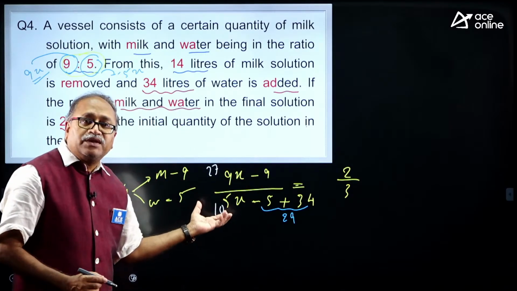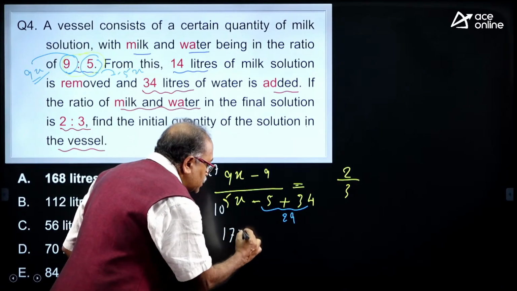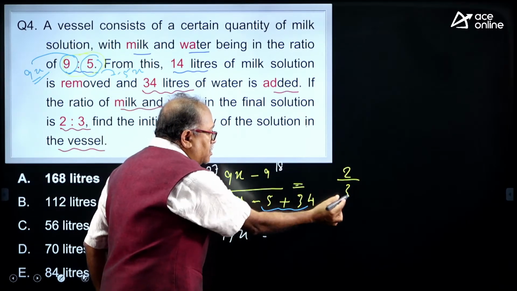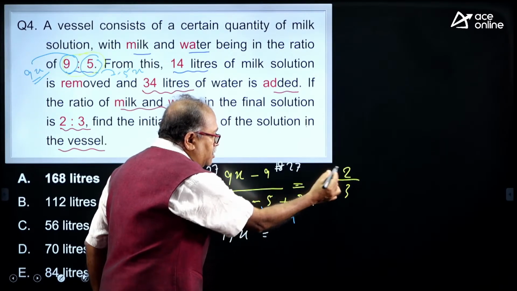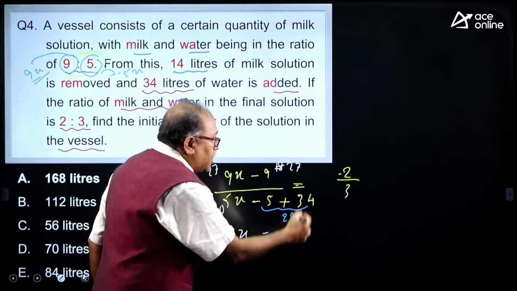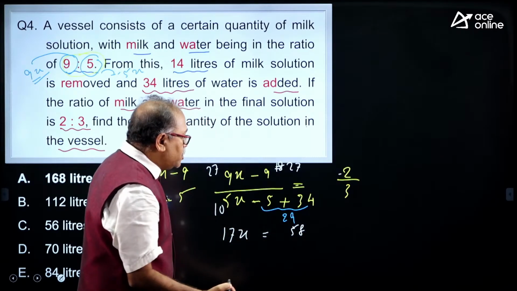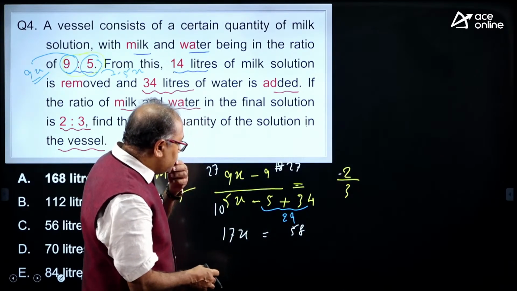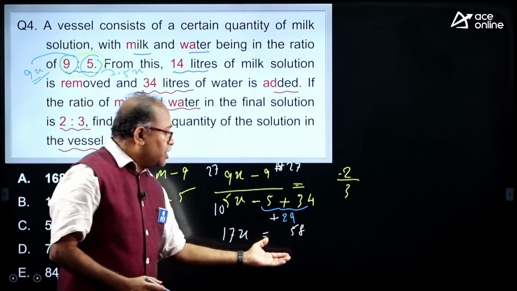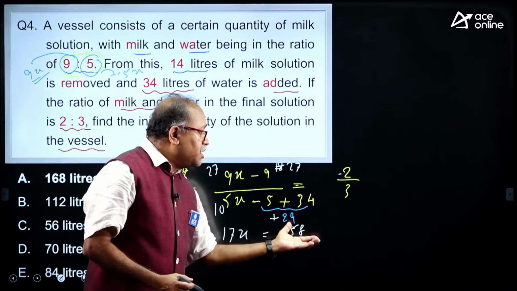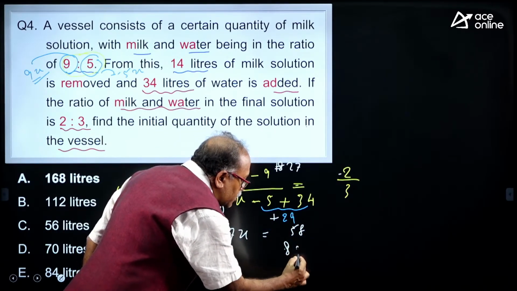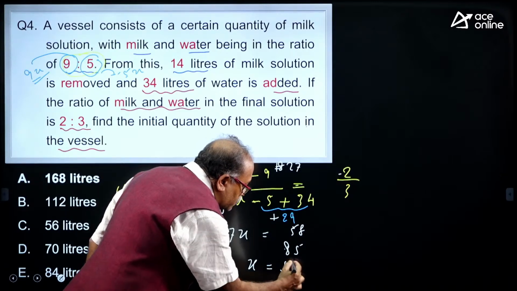The difference is 17x, which is equal to, 9 times 3 is 27, not 18, and 2 into 29 comes to 58. Both are in minus, right? Now, this is in plus. So, as this is plus and this is minus, I need to add this up, and that comes to 85. So, 17x is equal to 85, therefore, x is equal to 5.